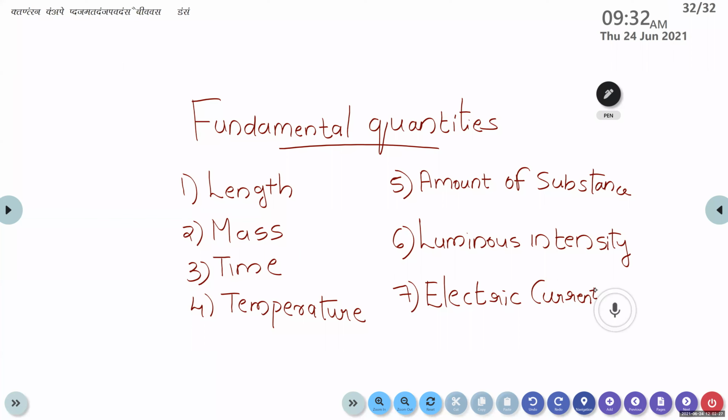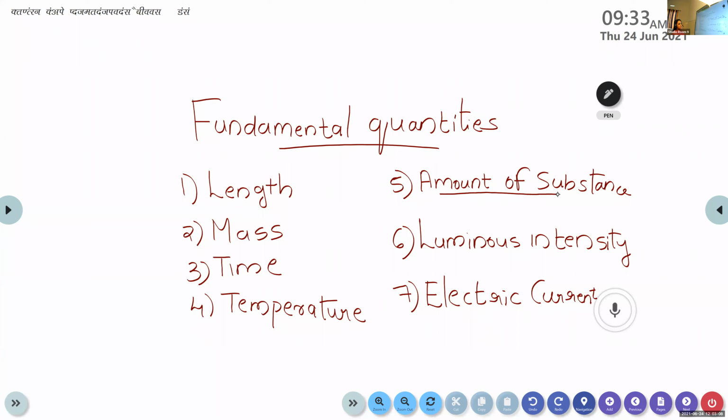So in physics, we have only the 7 fundamental quantities. What are they? Length, mass, time, temperature, amount of substance, luminous intensity, and electric current. Out of these 7 fundamental quantities, I hope you are familiar with the terms length, mass, time, temperature, and also amount of substance. Sometimes you may have heard this term in chemistry. What do you mean by luminous intensity? Are you familiar with this term?